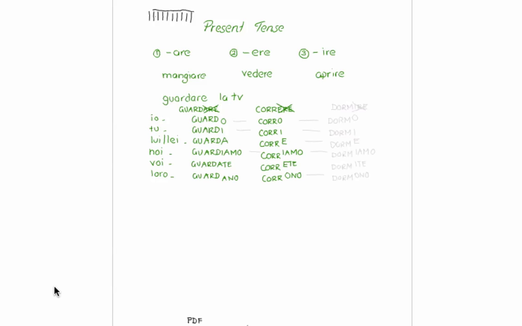Now let's try an ire verb. For example, I want to say I sleep in my free time. So I look up the verb to sleep and I find dormire. So it's a third category verb. As before, I chop off the last three letters and I copy the stem. I copy what's left of the verb. Dorm.